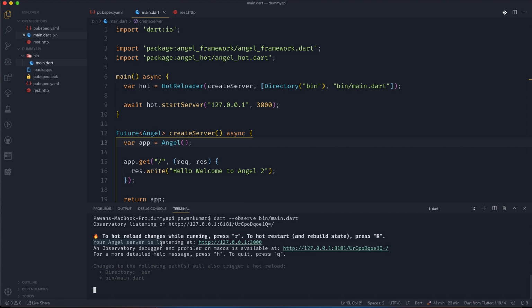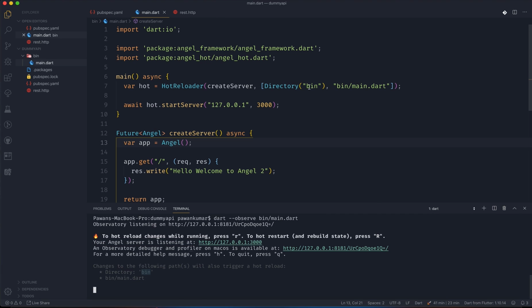And your angel server is listening at this. That's why we don't have to take care of that print statement listening at. This is all done by angel hot itself. And yeah, it's working fine. And you can see changes to the following path will also trigger a hot reload. So bin and bin slash main dot dart.